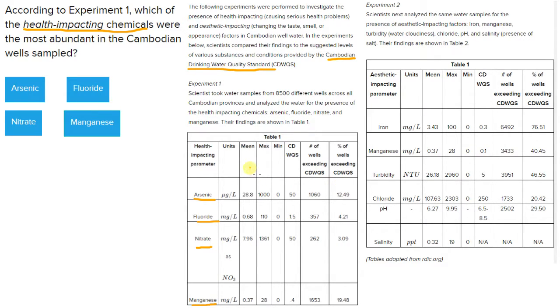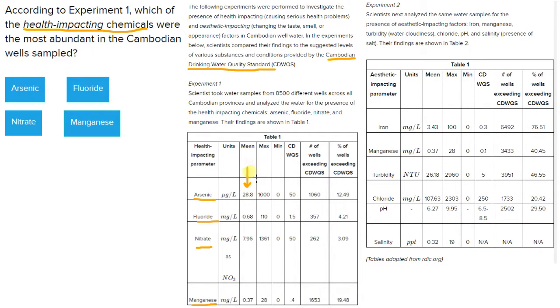And so you might be tempted to look at the mean, for example, and see that arsenic has the highest mean. On average, there was more arsenic in the water, at least in micrograms. Even if you look at the numbers, it looks like there is more arsenic in the water, because on average it looks higher. But you have to be careful about the units, because that might not actually be true.